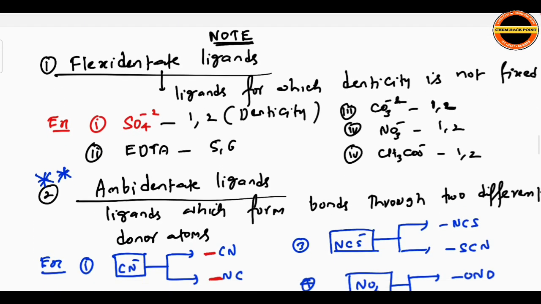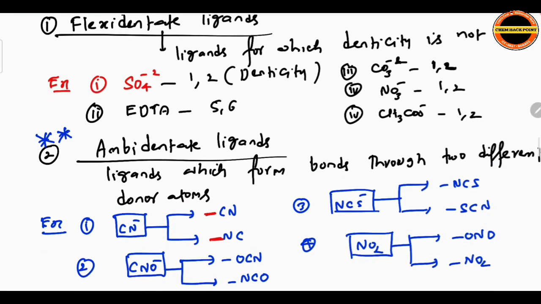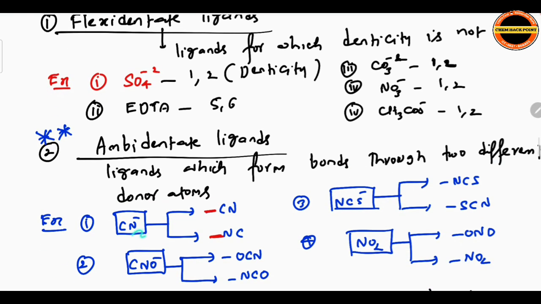Ambidentate ligands. Ligands which form bonds through two different donor atoms. For example, CN minus can form a bond through carbon as well as nitrogen. That's why two donor atoms. So CN minus can form a bond with the metal atom through carbon as well as nitrogen.